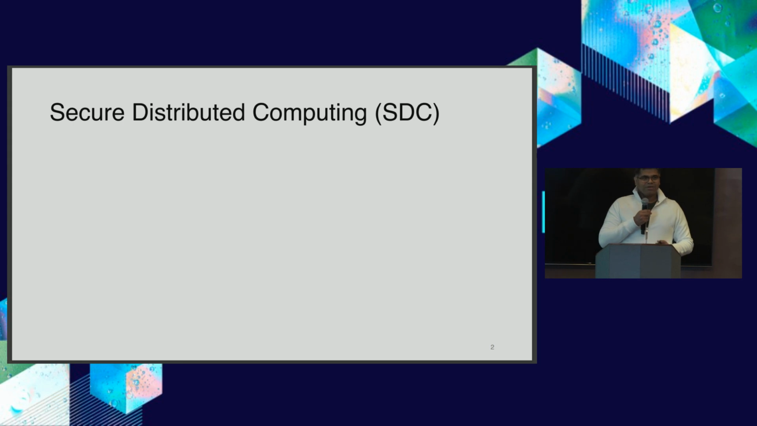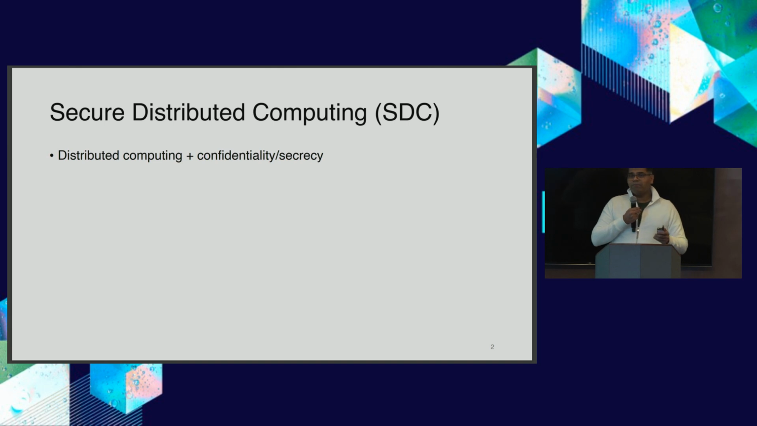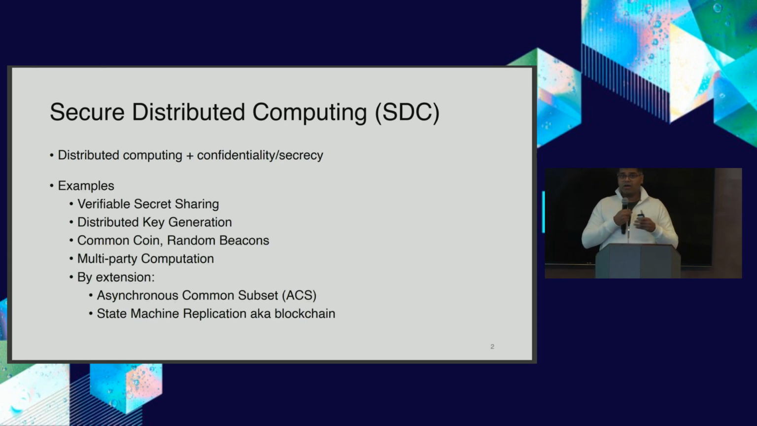So I'm going to use a more generic term, although we can relate many of the things that I'll be talking about with multi-party computation. But I'm going to use a more generic term to define where the techniques that I'm going to discuss will be applicable. And that generic term is secure distributed computing, or SDC. So it involves basically building any distributed systems, but you want to add confidentiality and secrecy on top of that. And the applications for that are numerous.